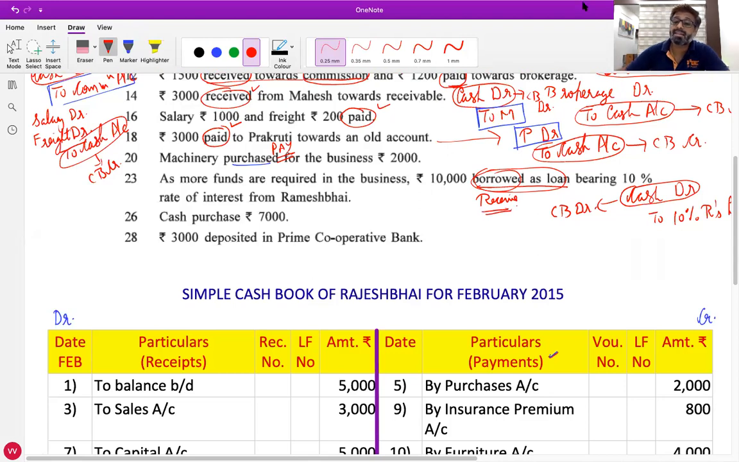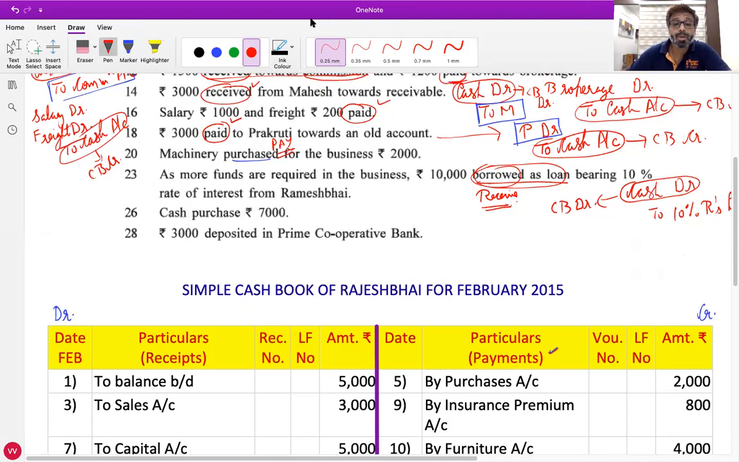We receive the money when we borrow it, so it will come on receipt side, but be careful that don't forget to write loan account. Don't simply write Ramesh Bhai account. The word loan should be compulsorily written. Is that clear to everyone? Yes, sir. Okay. Now next one.